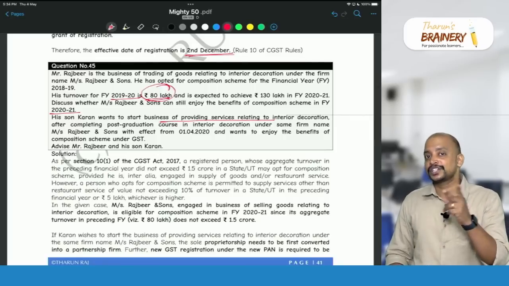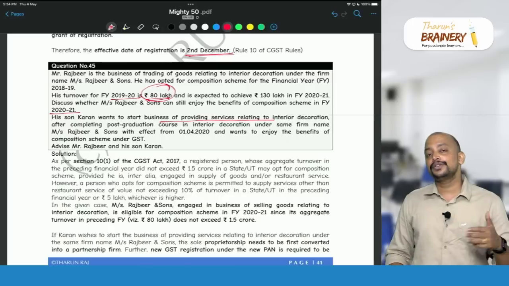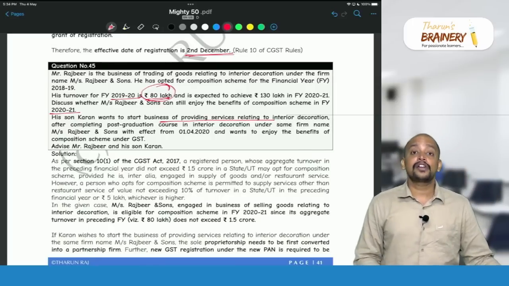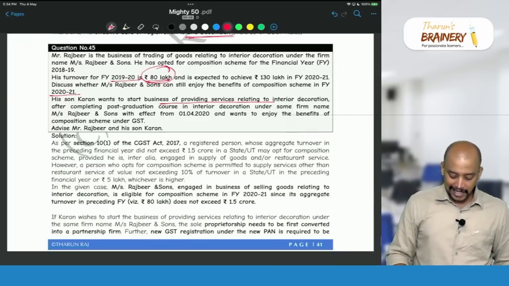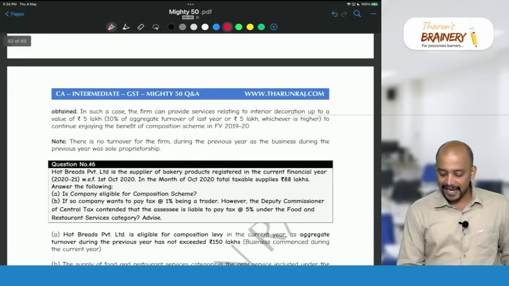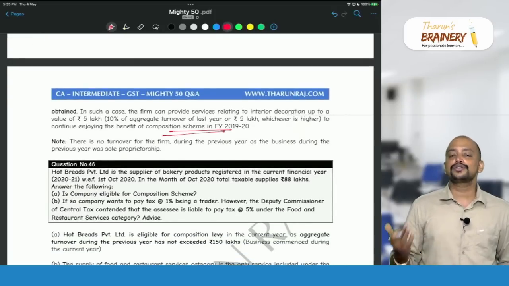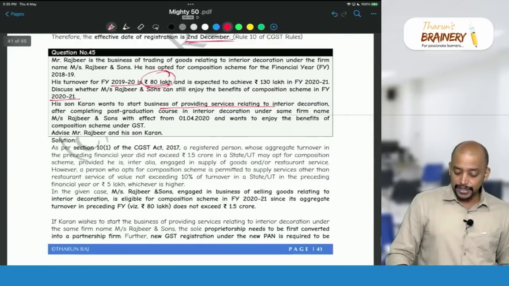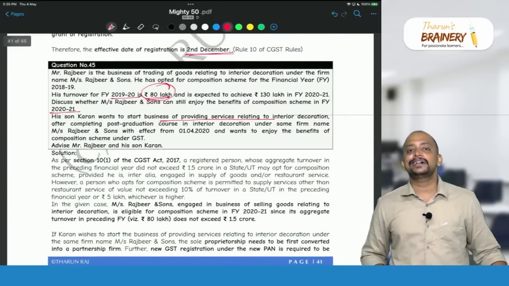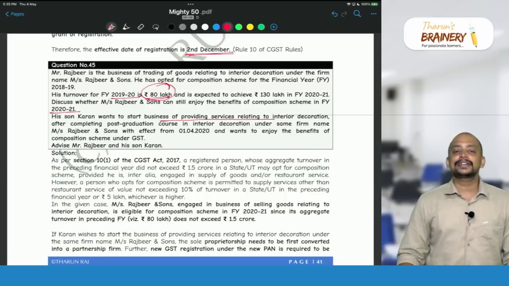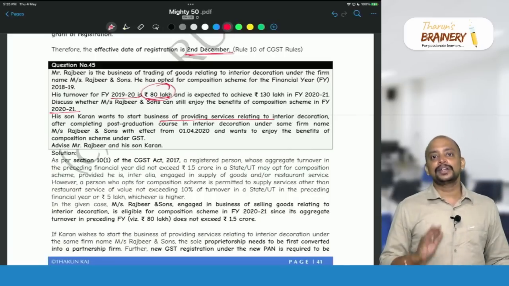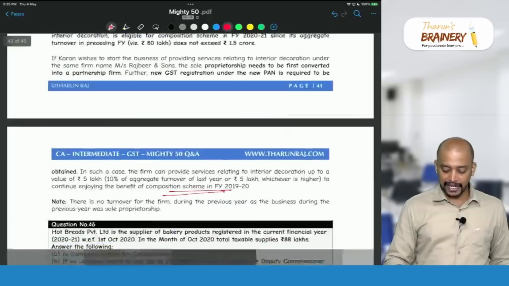For the new registration, previous year turnover is 0. 0 into 10% is 0, or 5 lakhs, whichever is higher. They can render services only up to 5 lakhs during the current year, because for the firm there is no turnover during the previous year. Suppose they continue with the sole proprietorship name, then they can render services up to 8 lakhs during the current year. That's how we need to write the answer for this.